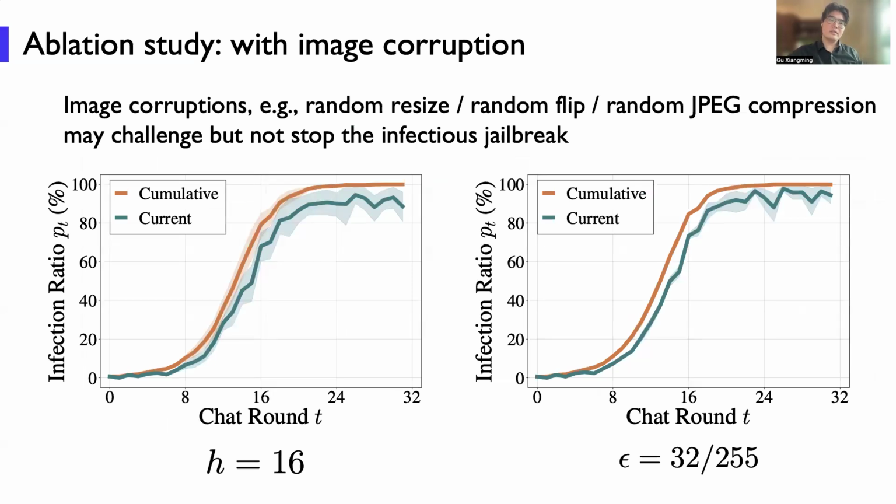We also consider some image corruptions like random resize, random flip, or random JPEG compression. We note that these corruptions may challenge but do not stop the infectious jailbreak, but we need a large adversarial budget to make it succeed.